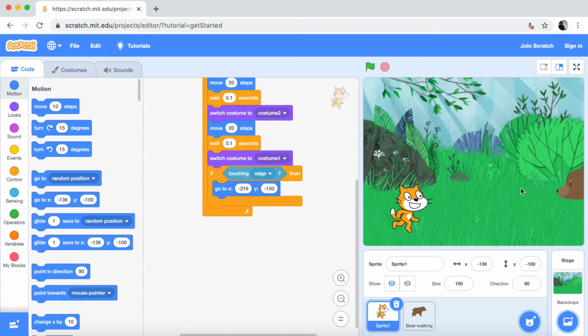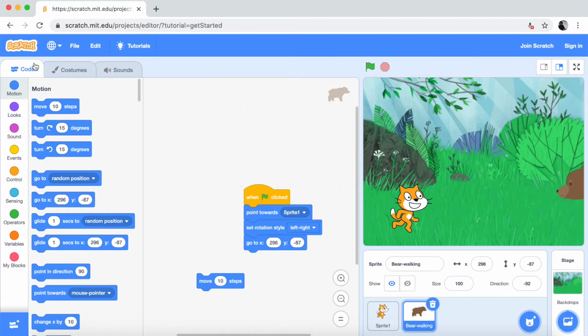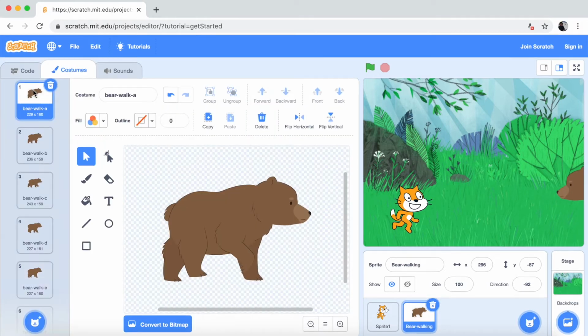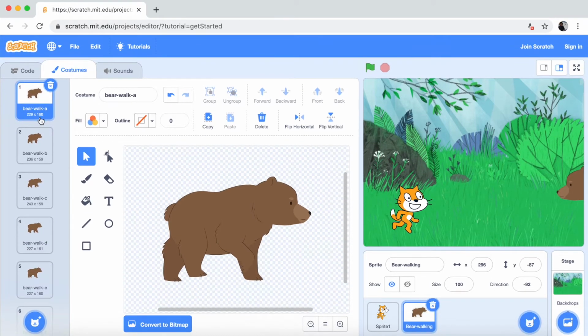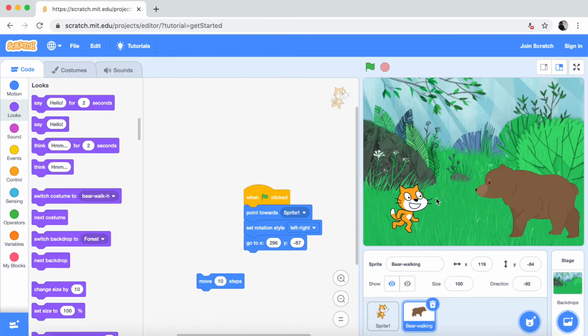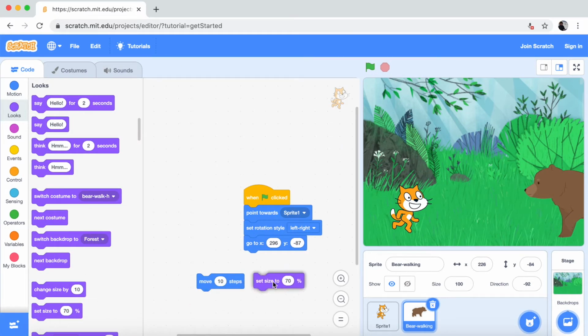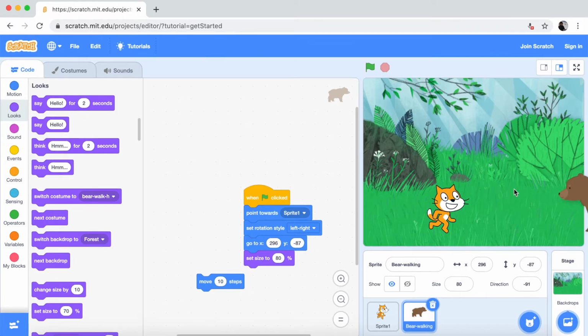Making the bear move is basically the same as this, but the bear has more costumes. There are 8 costumes for the bear walking sprite. I'm just going to pick a couple of them for my program. Okay, the bear is too big, so the bear should probably be 80% for me, I think. Okay, the size is enough.